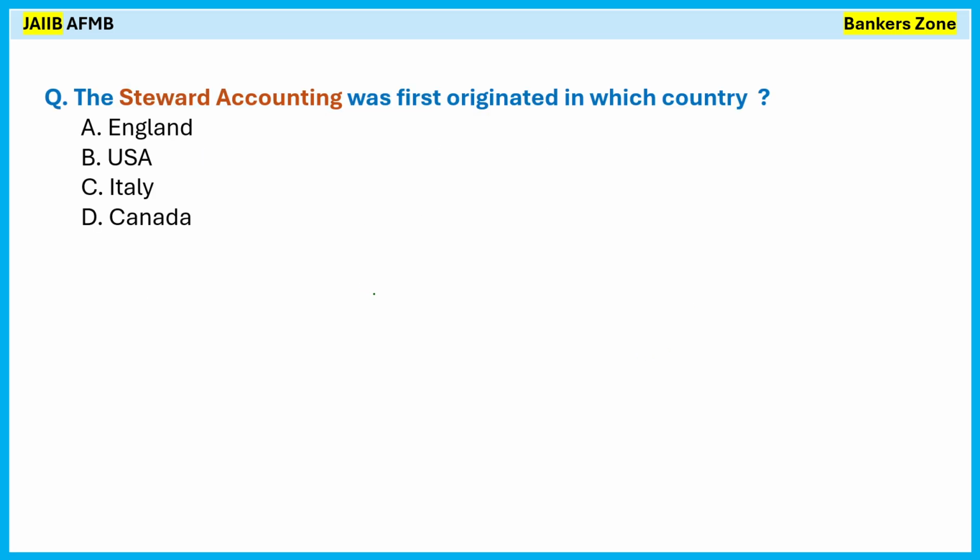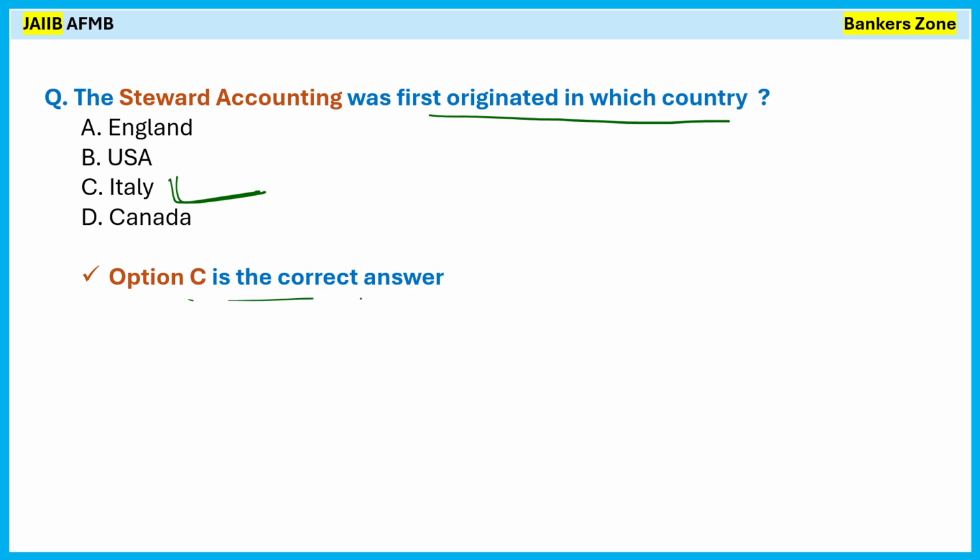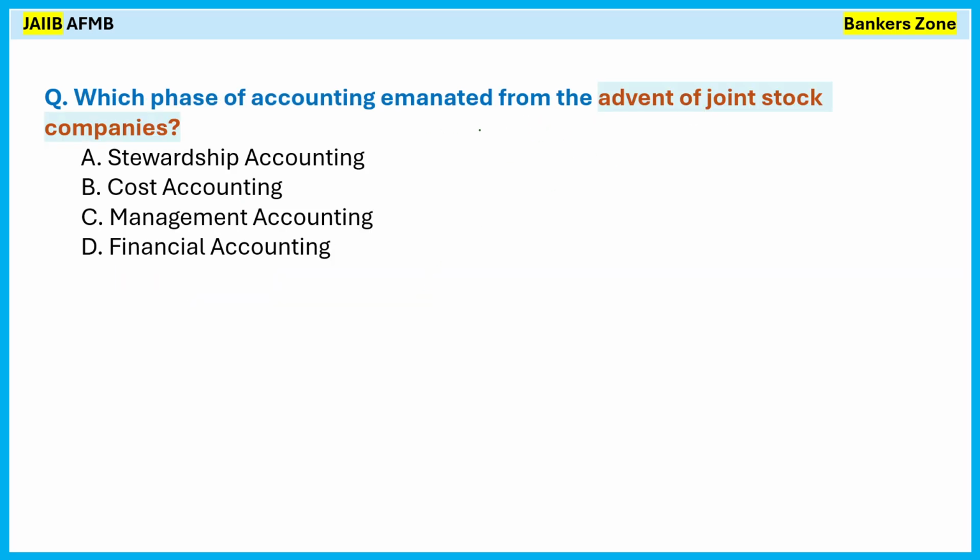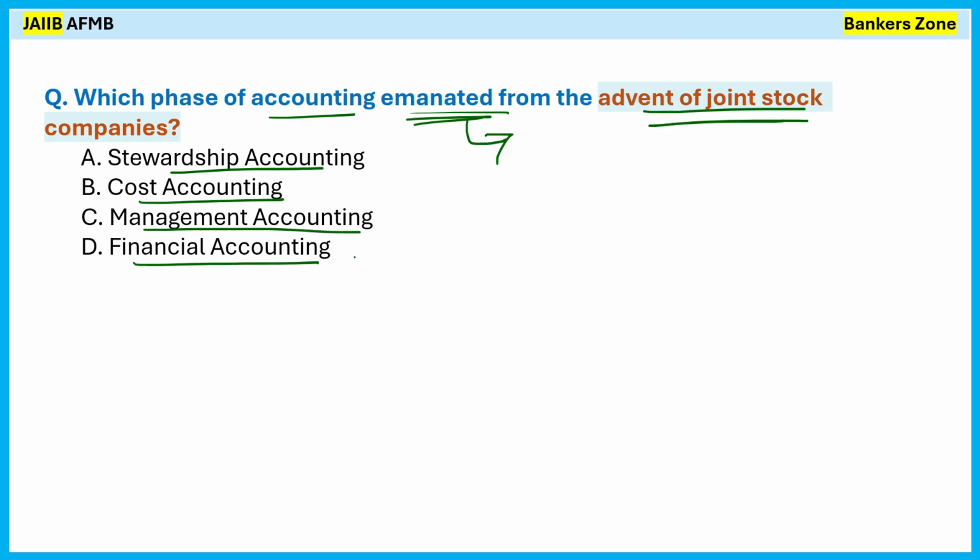Now let's see through some example questions. The stewardship accounting was first originated in which country? England, USA, Italy or Canada? It originated in Italy, so option C is correct. Which phase of accounting emanated from, meaning gave rise to, the advent of the joint stock company? Stewardship accounting, cost accounting, management accounting or financial accounting? The correct option is D, financial accounting.